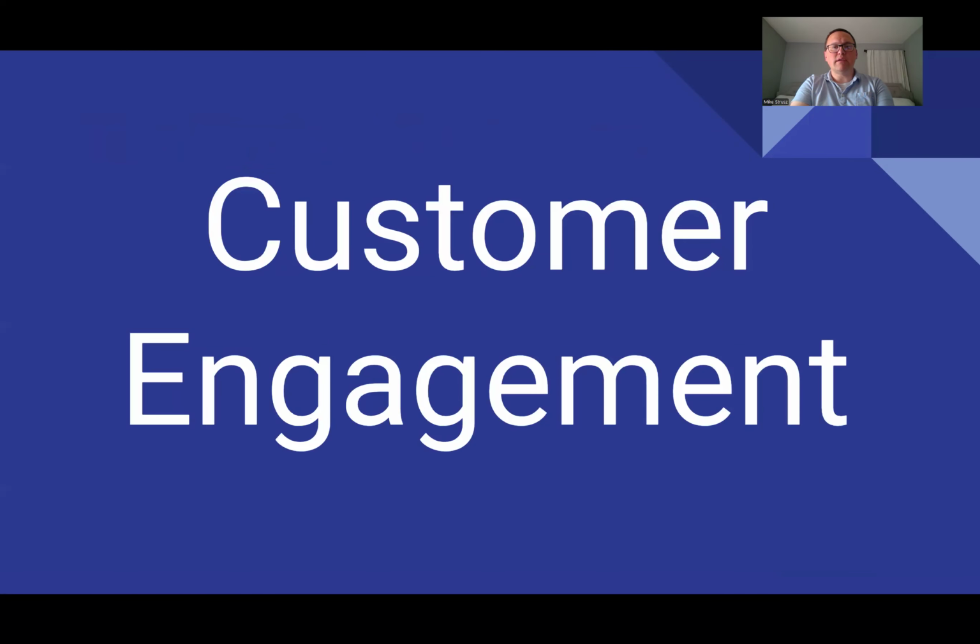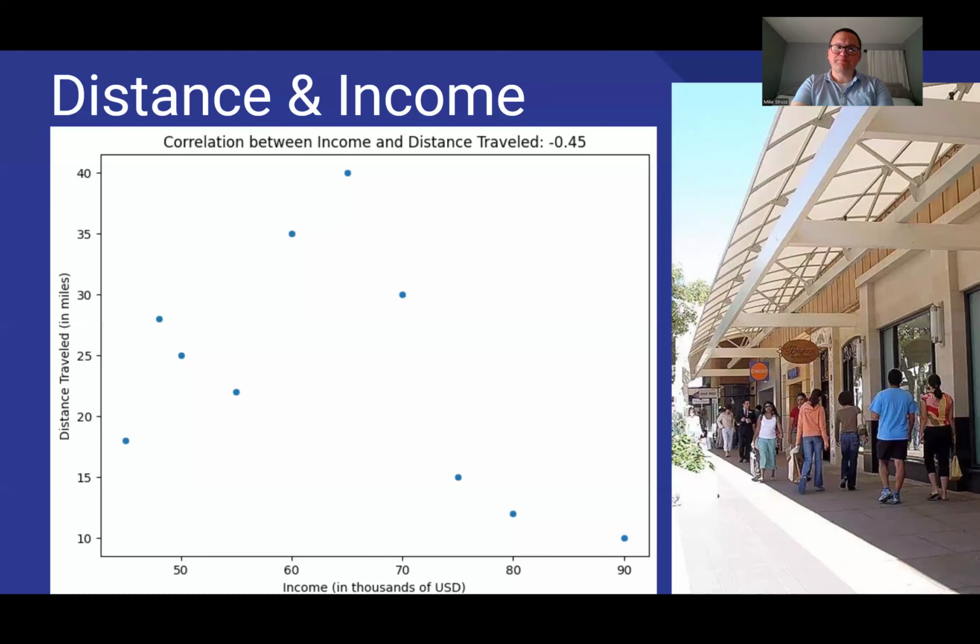Let's look at the pieces of data that dealt more with customer engagement. Here's a dot plot of distance and income, with income being on the x-axis and distance traveled on the y-axis. You'll note that the correlation, or R variable, is negative 0.45, which would suggest a mild negative correlation.